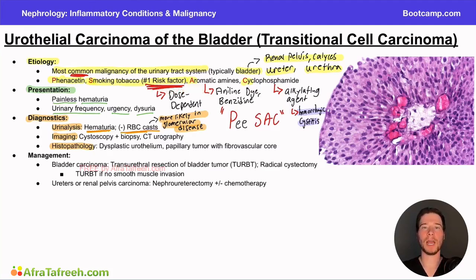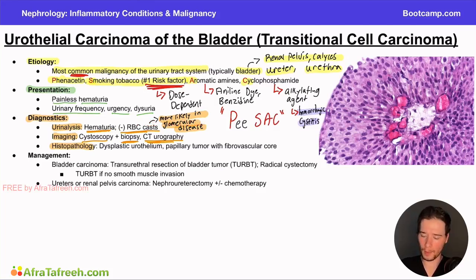Now, if we have these patients who come in and we suspect there might be a bladder cancer or cancer involvement in the urinary system, what do we need to do to confirm this diagnosis? Well, the best thing to do is to get a biopsy. And you do this by getting a cystoscopy, which is essentially where you stick a tube through your urethra so that you can see inside the bladder, and then you take a biopsy at that time. So a cystoscopy plus a biopsy to actually see, does this patient have cancer? Now, you can also consider doing a CT urography. A CT urography is going to give you a better view of the entire urinary tract system, and so this can also be a very useful imaging modality. So you want to do both of these if you can, but keep in mind the differences: CT urography sees the whole urinary system, versus the cystoscopy gives you direct visualization of the bladder and allows you to take a biopsy at the same time.